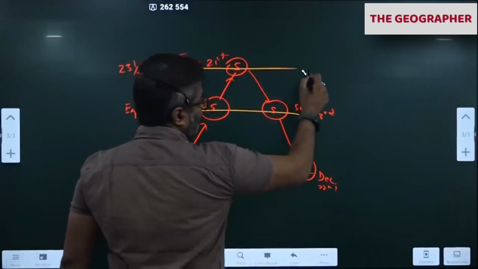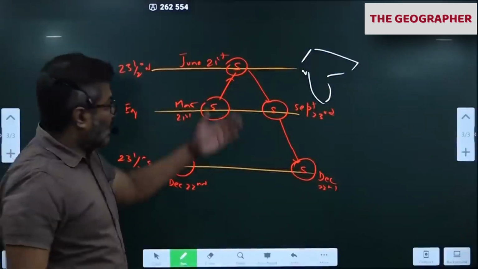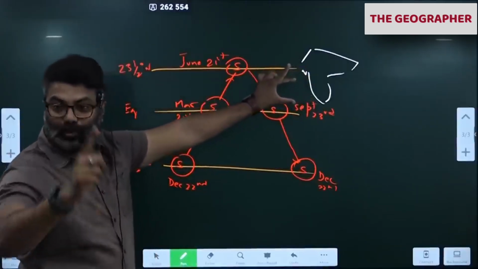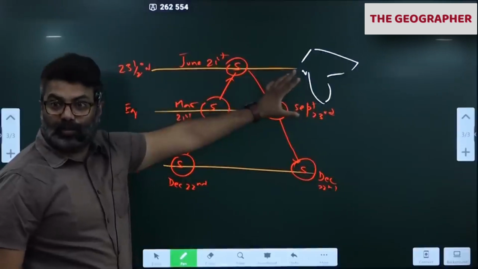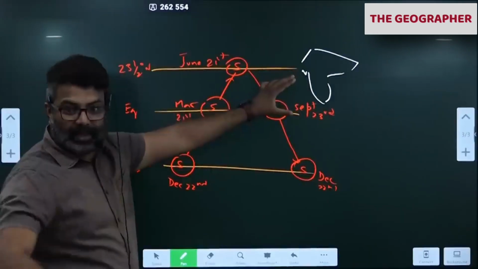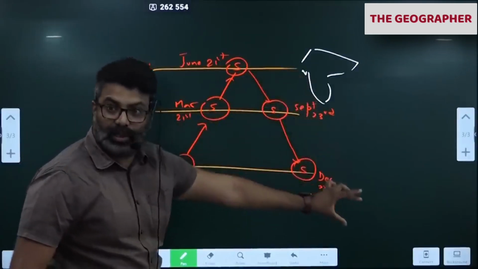For your reference, I am writing India also. This is where we are. India. So in September, the sun is over here, over South India now. It is moving back over South India. That is the reason you feel the heat. September heat, October heat. In September, October it will be very hot, kind of dry heat. The sun is here, then he comes slowly back to the southern hemisphere.